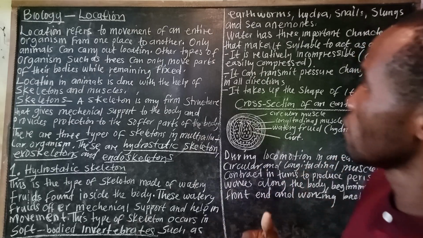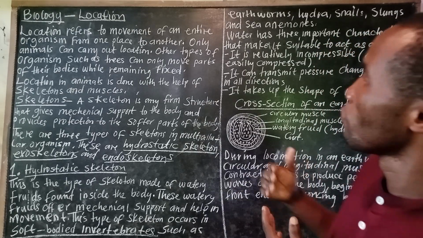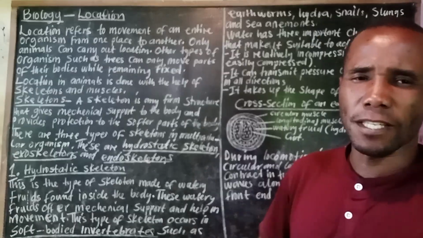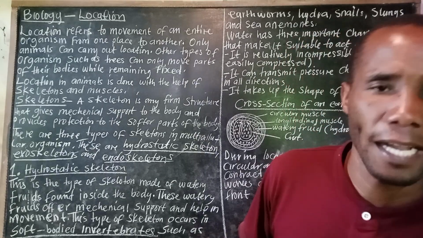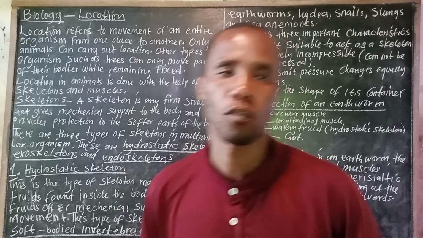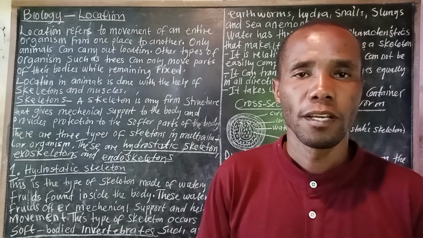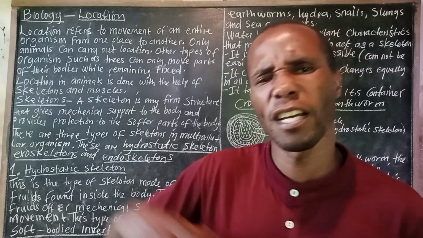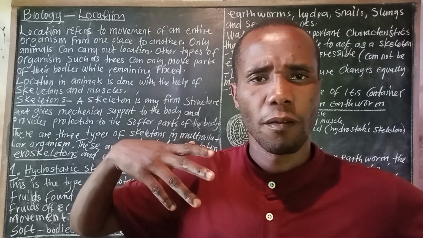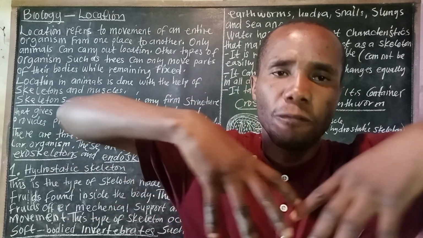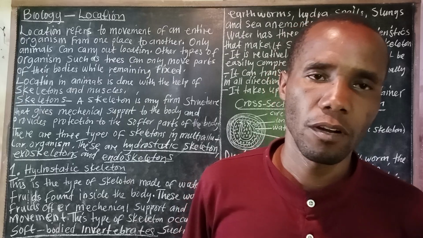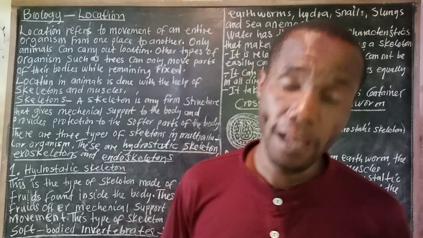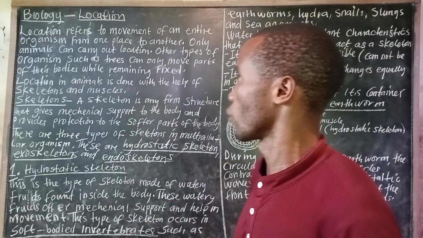Other types of organisms, such as trees, can only move parts of their bodies while remaining fixed. A tree cannot move its entire body from one point to another on its own. Instead, only the branches and fruits move, but the main body is fixed. Therefore, trees are not qualified to carry out locomotion.